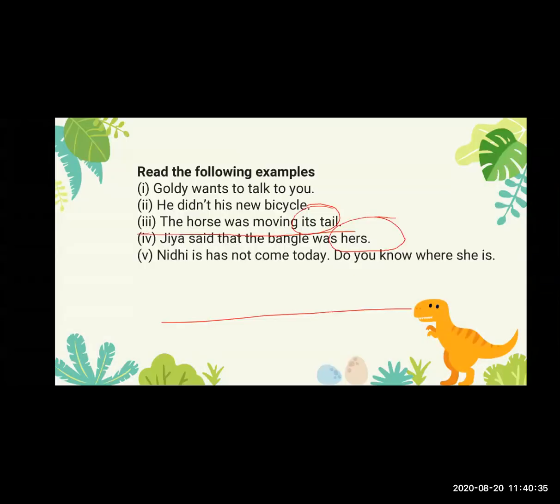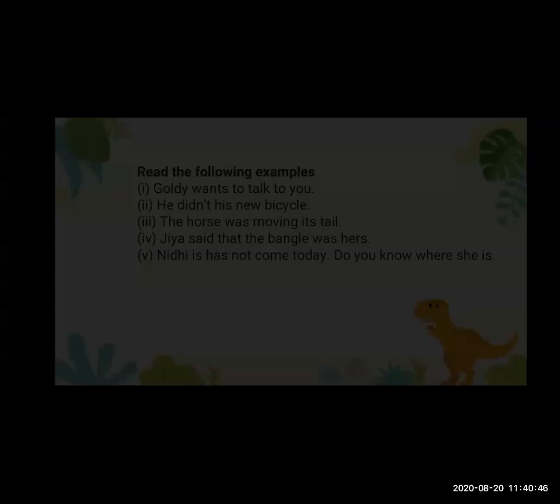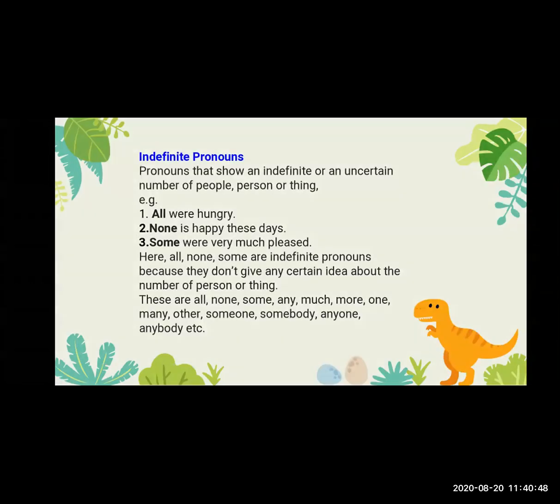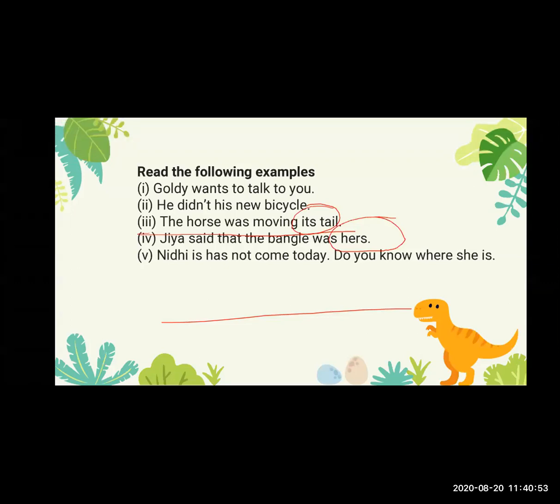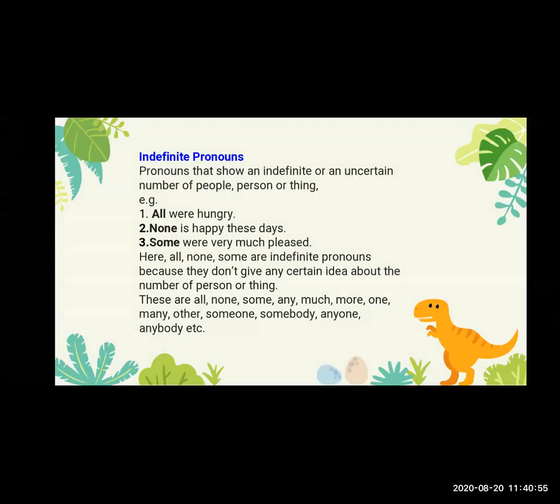Now see next one. Nidhi has not come today. Do you know where she is?